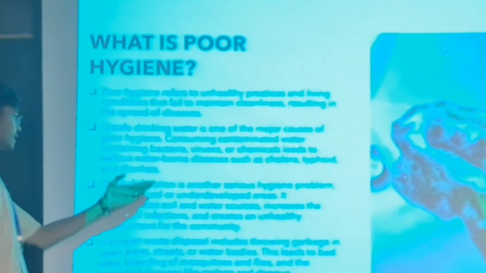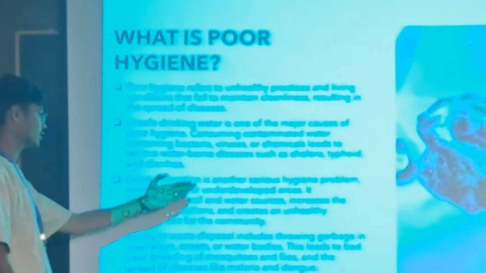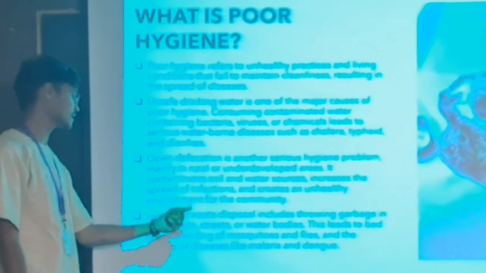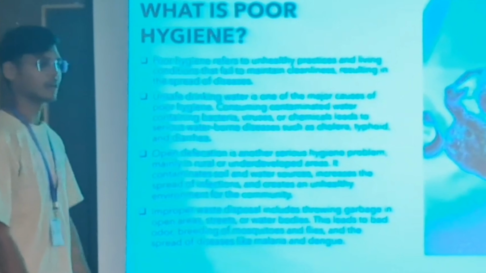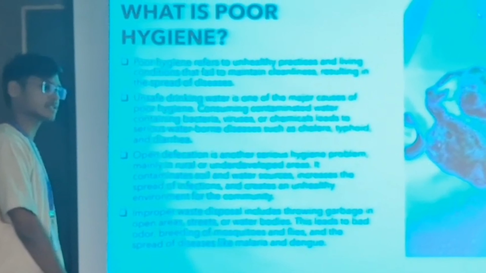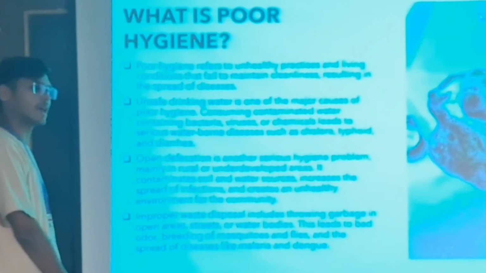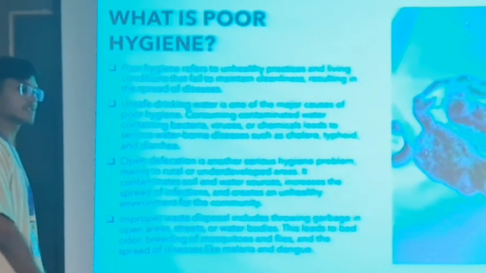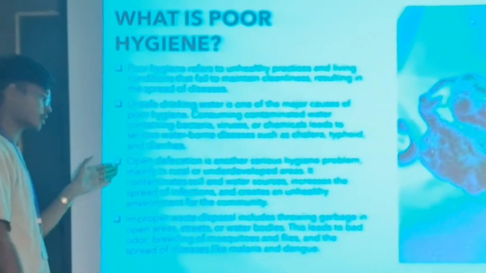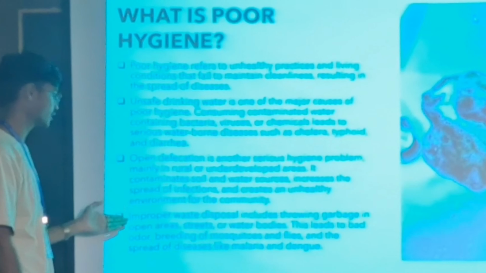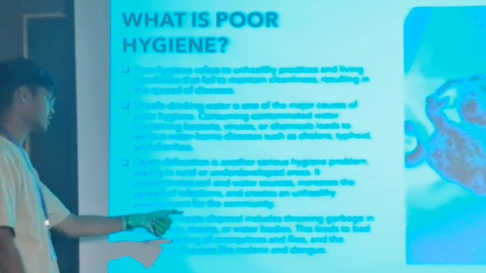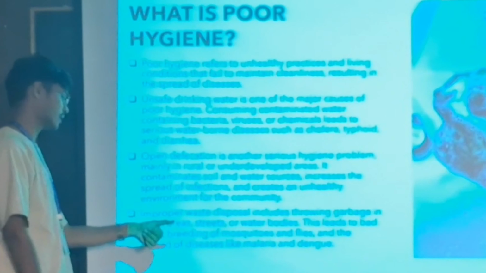Open defecation is another serious hygiene problem, mainly in rural and undeveloped areas. It contaminates the soil and water resources, increases the spread of infection and creates an unhealthy environment for the community. This problem is mainly in rural areas. Now, the government has also taken some initiatives to reduce these problems. Improper waste disposal includes throwing garbage in open areas, streets, and water bodies, and leads to bad odor, breeding of mosquitoes and flies, and spread of diseases like malaria and TB.